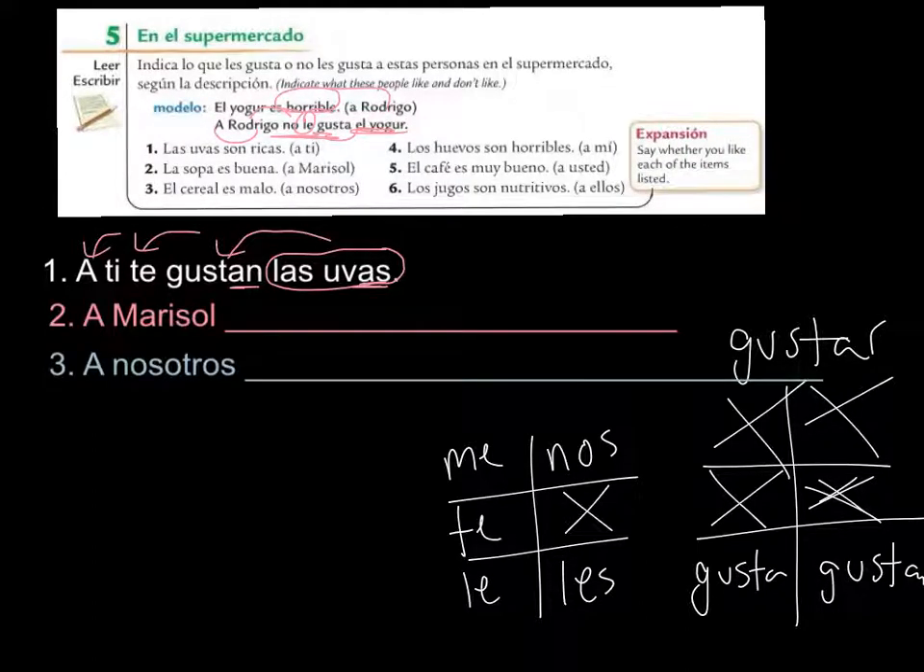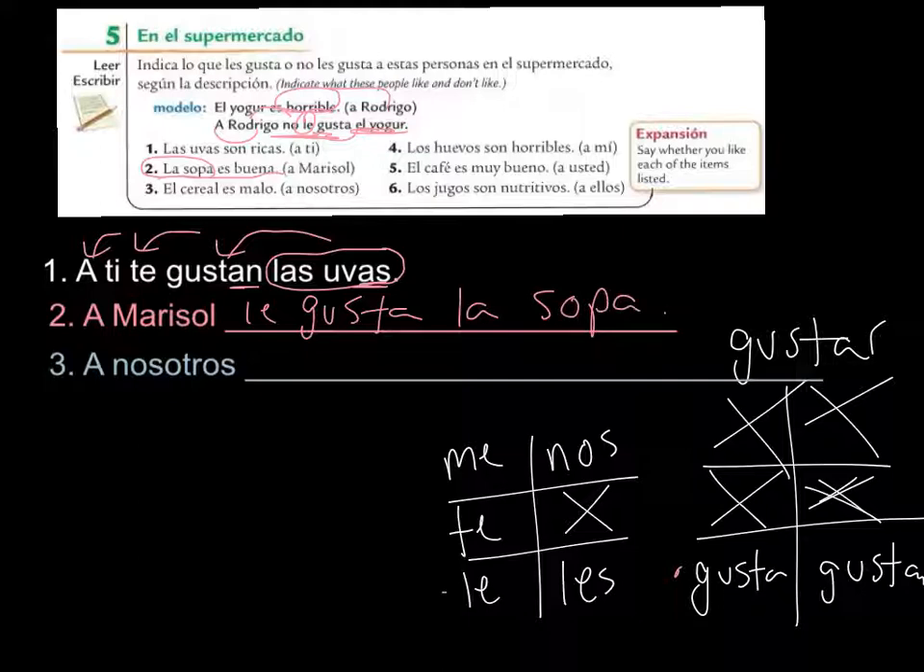So number 2, we're directing it to Marisol. A Marisol. We look up here and she says that the soup is good, so she likes it. We know that la sopa is singular, so we know it's going to be gusta. And then Marisol is le, so it would be a Marisol le gusta la sopa.